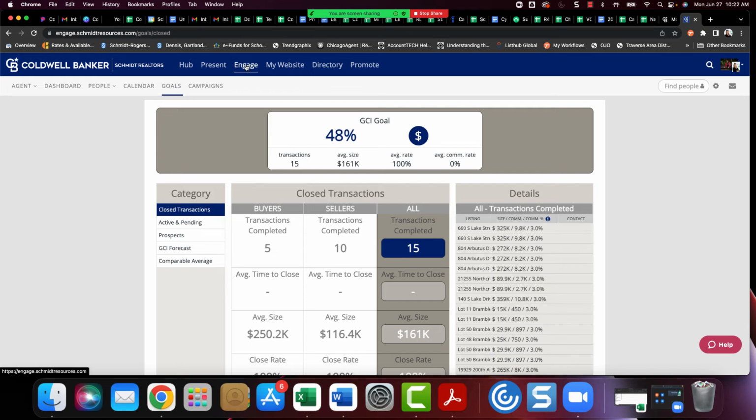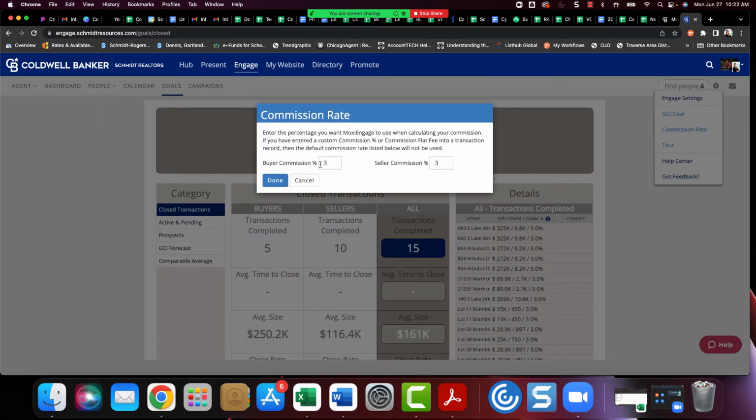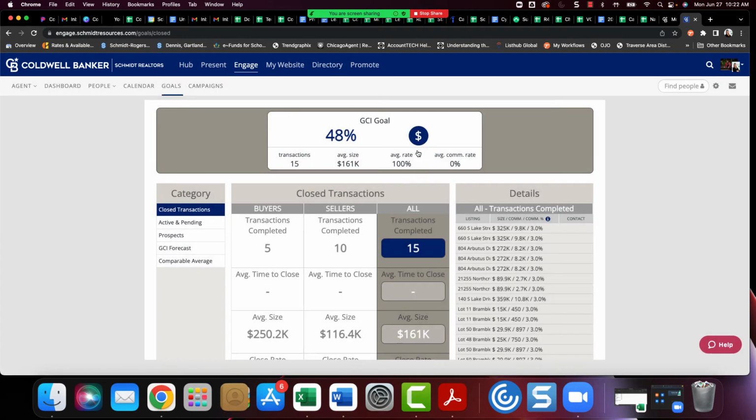Again, we're in Engage, we're in Goals, and then over at the cog, you can either set that GCI goal, update it because we are halfway through our year, believe it or not, or if you want to change that commission rate, which is the standard, at 3%, you can update that right from here. When you click done, it will recalculate where you're at per your GCI goal.